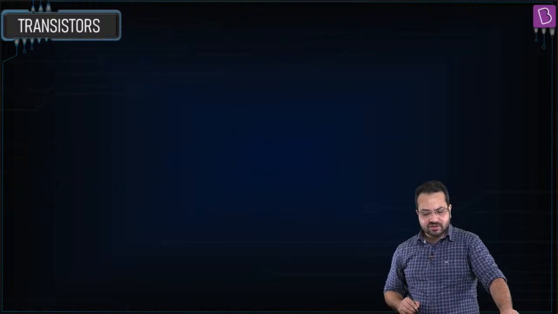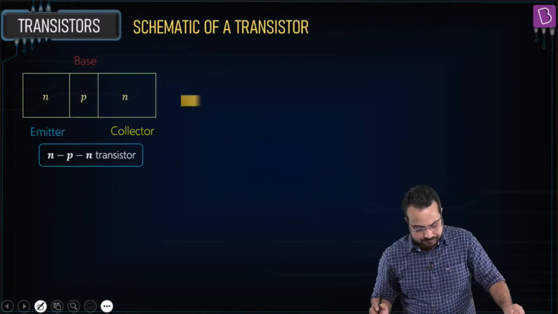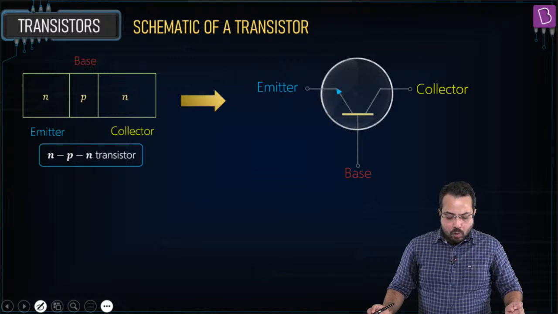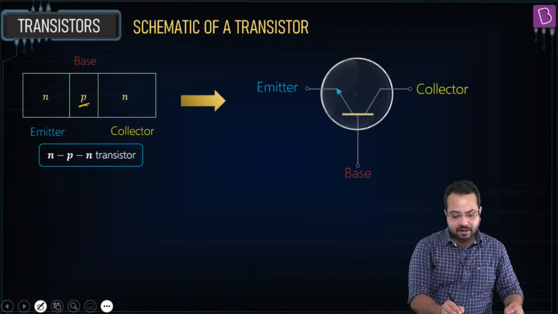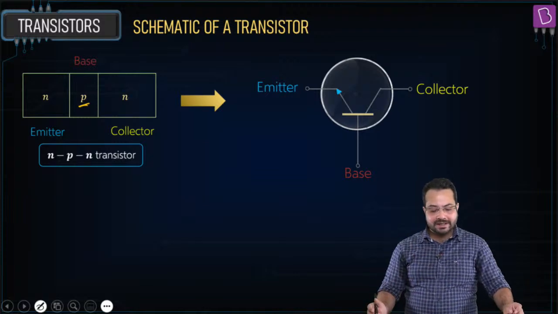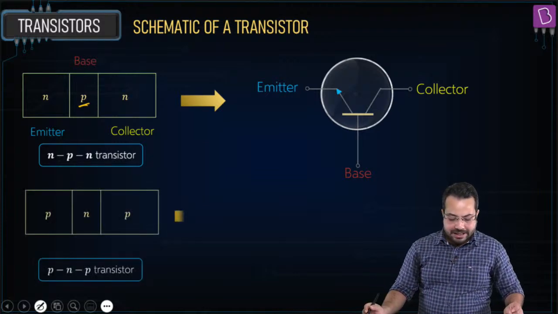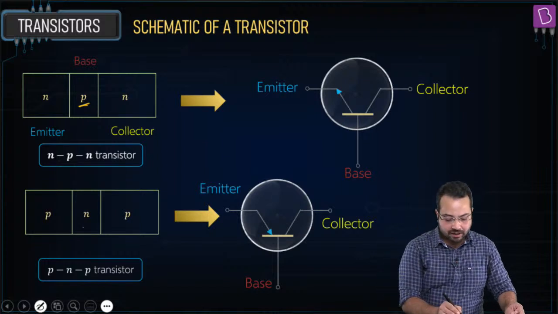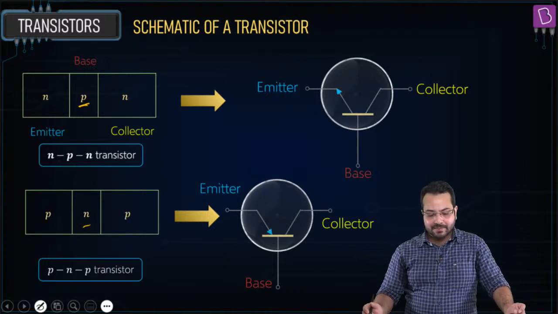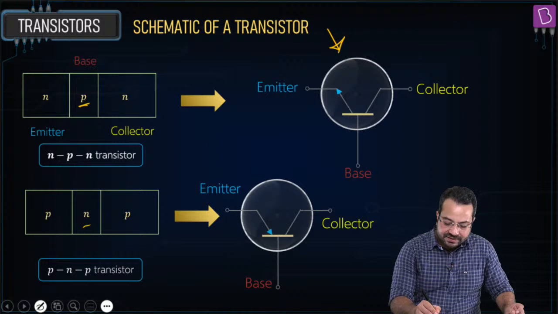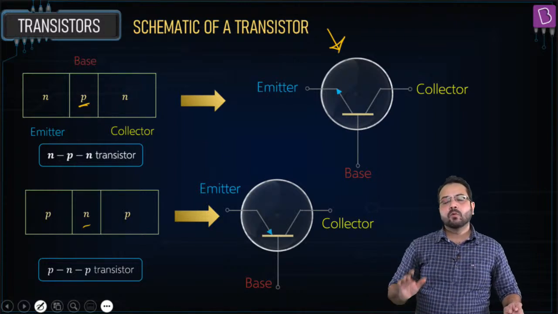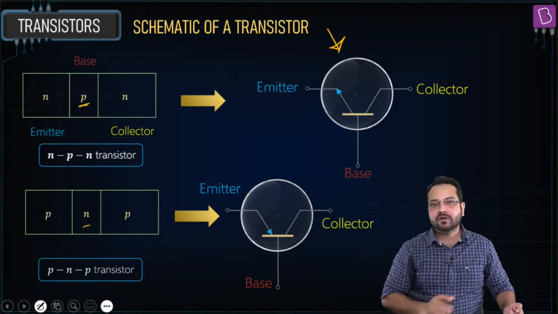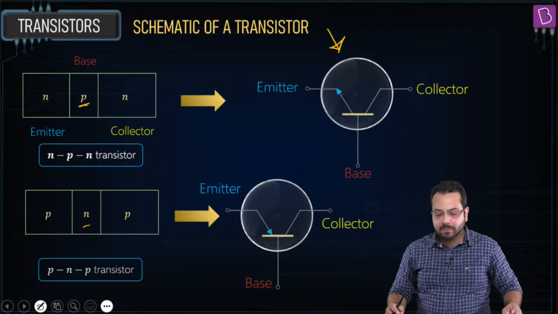Let us try to understand that there are 2 kinds of transistors. NPN transistor, where a p-type semiconductor is sandwiched between 2 n-type semiconductors, and PNP transistor, where an n-type semiconductor is sandwiched between 2 p-type semiconductors. Now this is the circuit symbol, and just looking at the circuit symbol we can tell the type of the transistor: is it an NPN transistor or a PNP transistor?